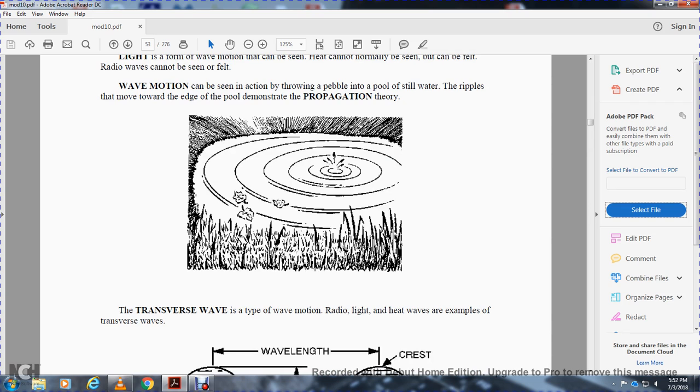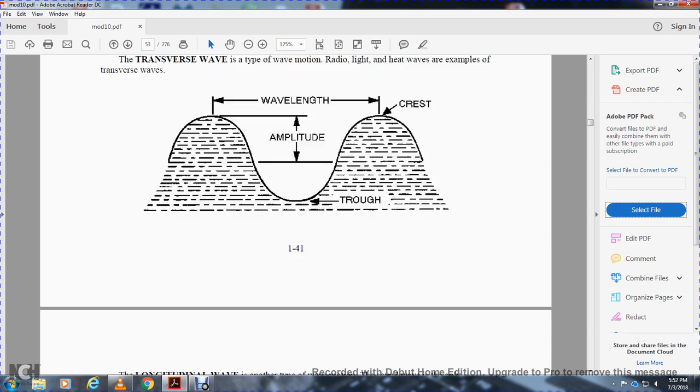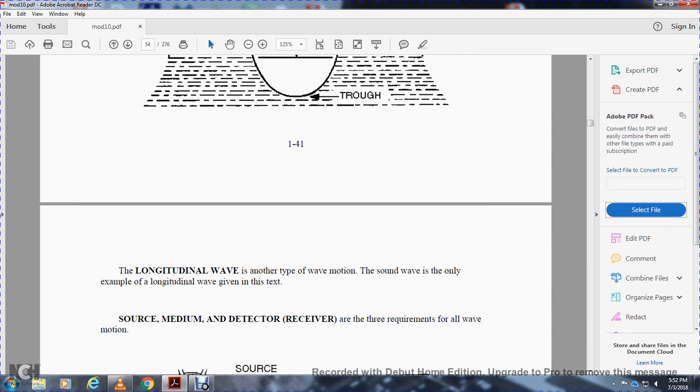Transverse wave motion is at the top of the wave motion; radio, light, and heat waves are examples of transverse waves. The terms are wavelength, amplitude, crest, and trough. In longitudinal wave motion, the sound wave is the only example of a longitudinal wave within the source medium.